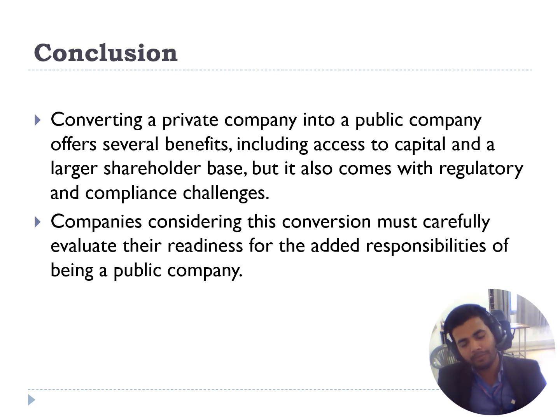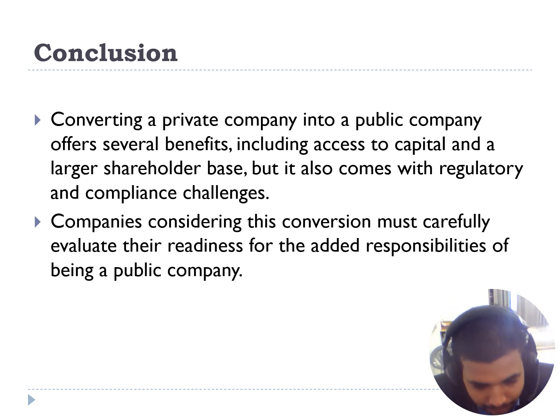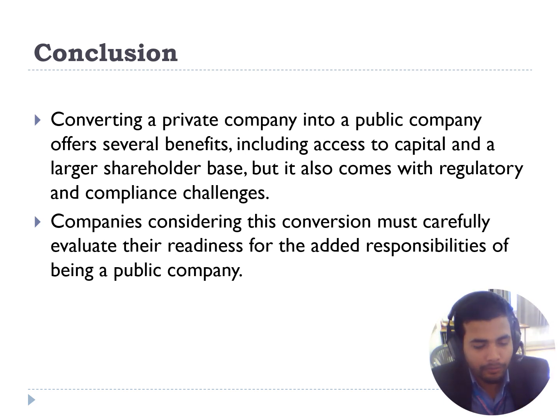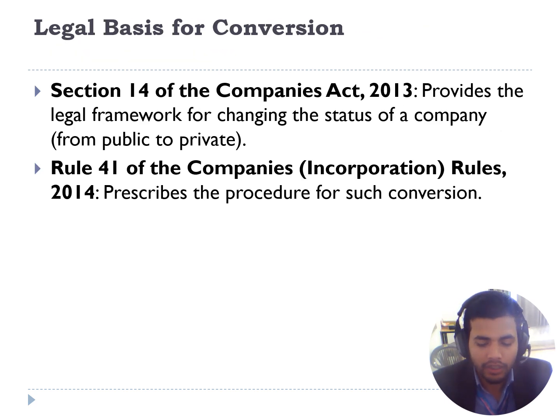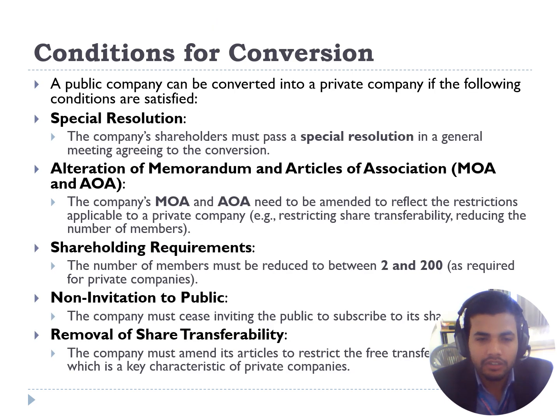There is no maximum limit in the membership of a public company. And private companies can convert themselves into public companies. Similarly, public companies can also convert themselves into private companies, and the legal basis of conversion is envisaged in section 14 of the Companies Act 2013.